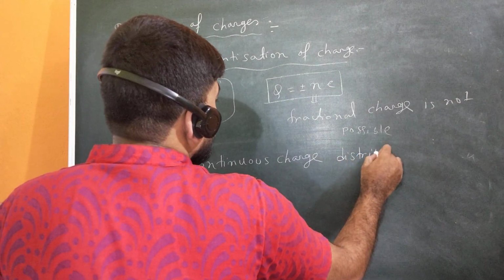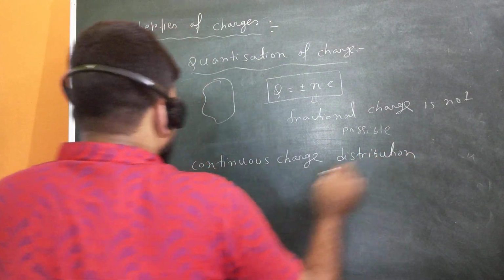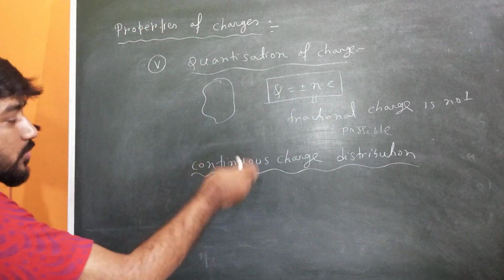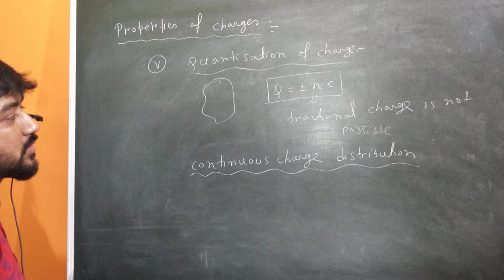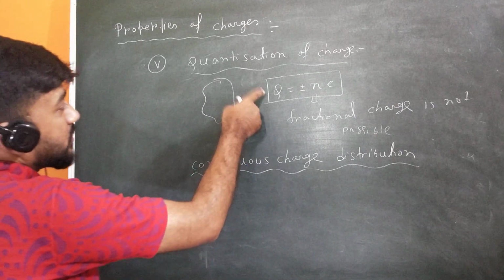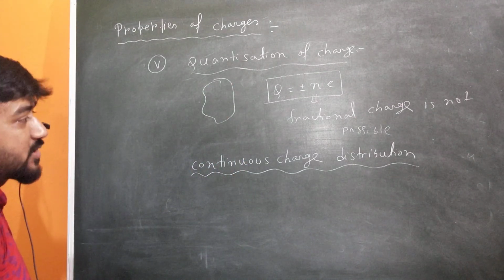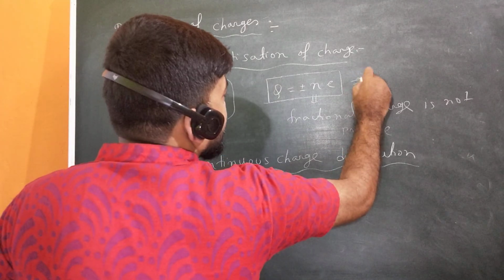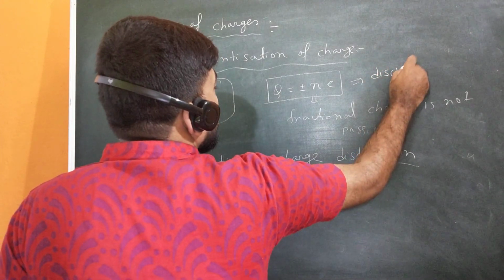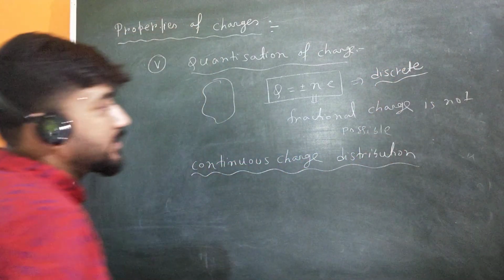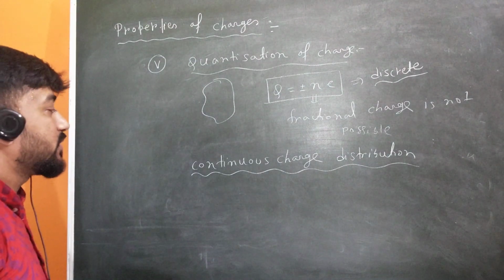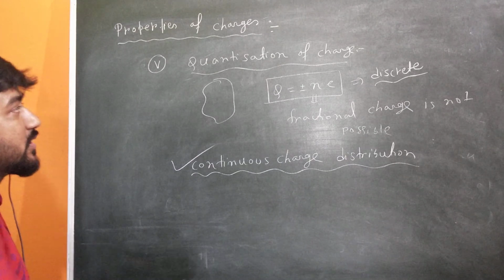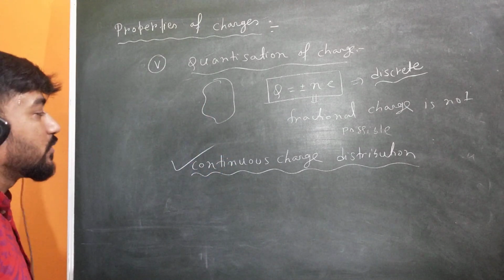Charge distribution. The formulation of these kinds of charge distribution is also an objection from the viewpoint of quantization of charge, because according to quantization of charge this is purely a discrete concept. When you talk about any quantized thing, then this is a discrete concept. So why do we need this kind of continuous charge distribution if charge follows the quantization rule?